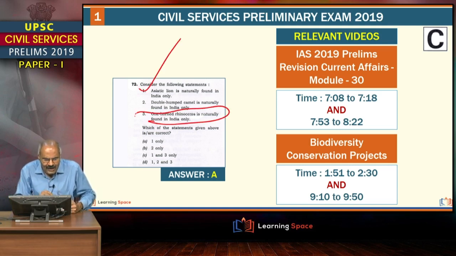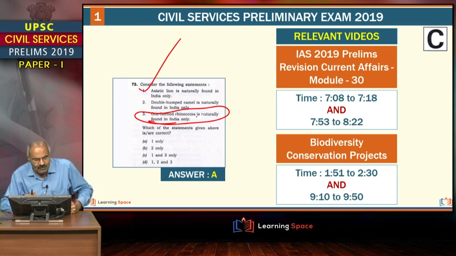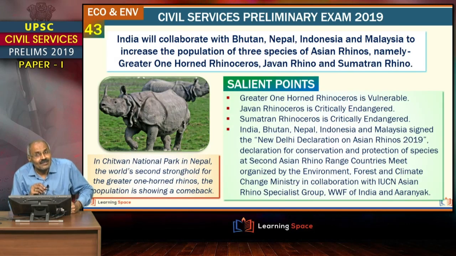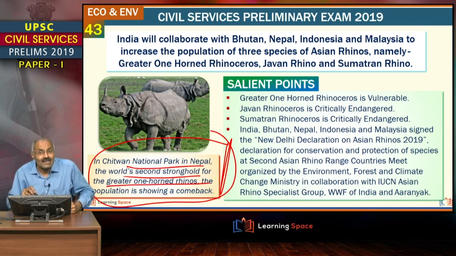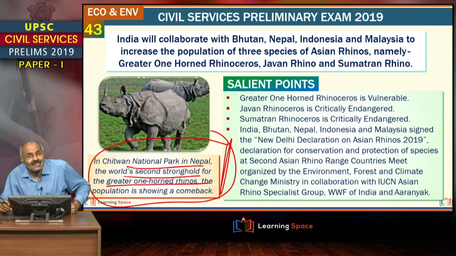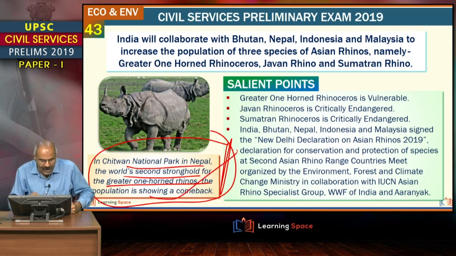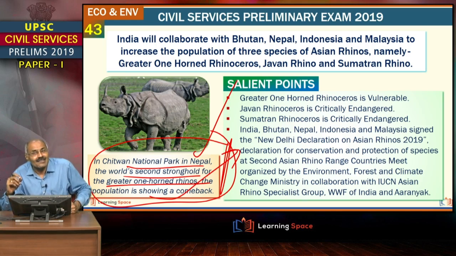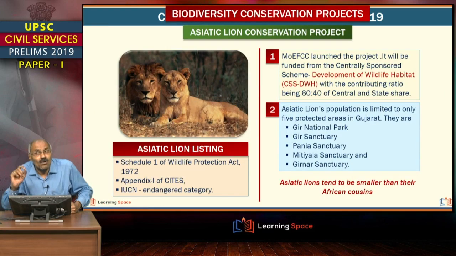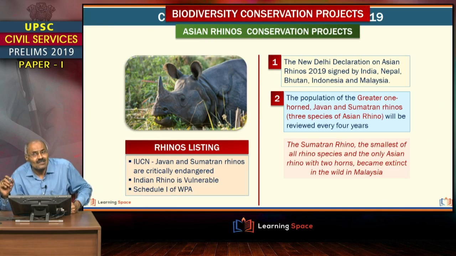And one-horned rhinoceros. Here you see, with regard to one-horned rhinoceros, I discussed in one of the lectures, in fact this was kept in the revision module also. Here the Chitwan National Park in Nepal, it is the world's second stronghold for greater one-horned rhinoceros, right? And the population is showing a comeback. In this context, we discussed 2-3 times about this Chitwan National Park in Nepal, right? And similarly, Madam also explained in her lectures, right?